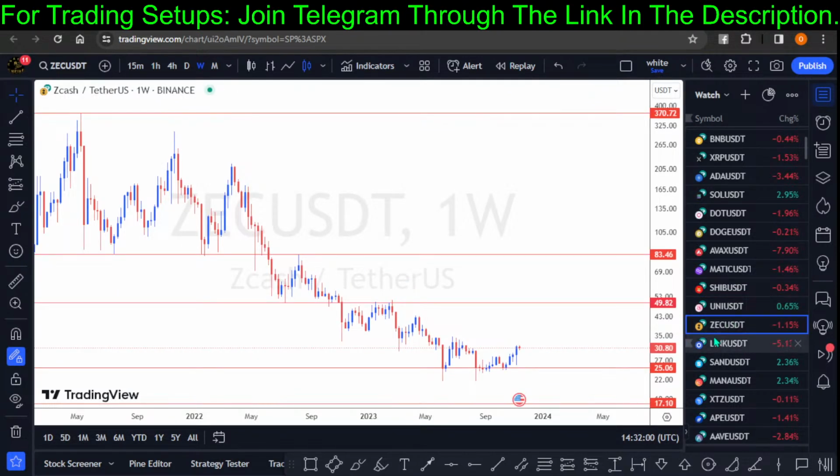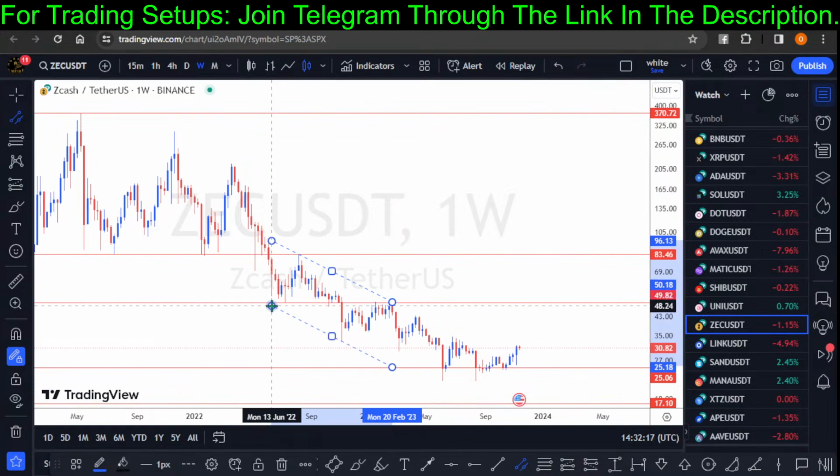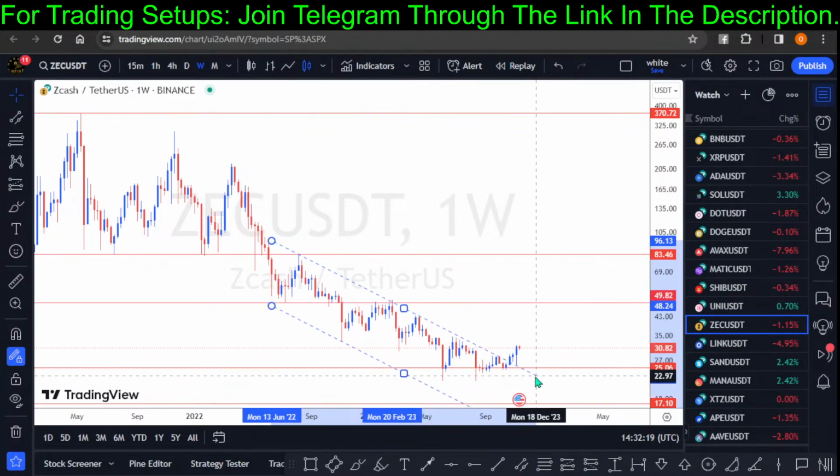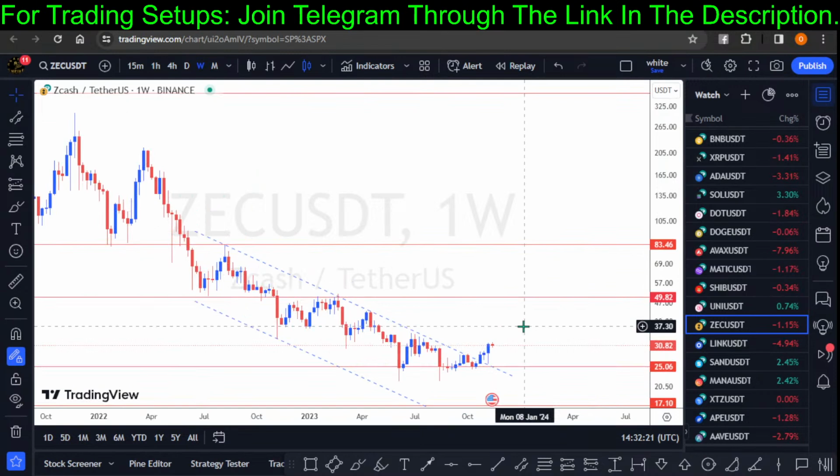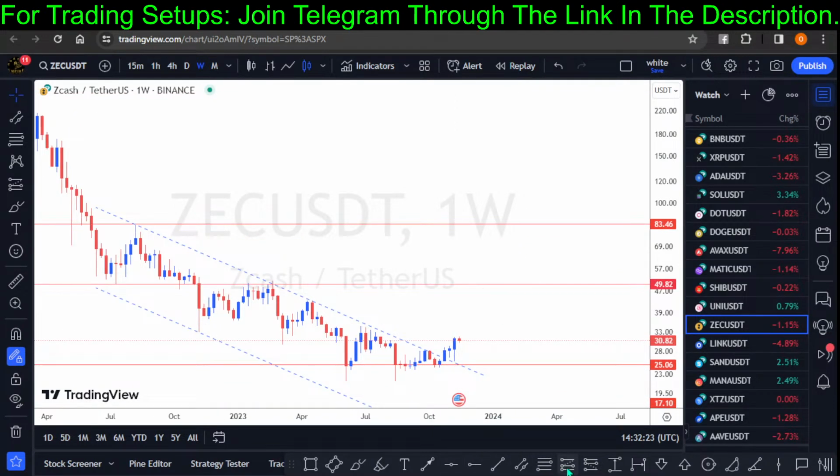So Zcash as well, I've been monitoring this asset. For those of you who want to invest in the cryptocurrency market, you need to know it's highly volatile, right? You have to understand what you are doing. So we have a potential channel, but there isn't much volume right here. So for those of you who want to invest, you could be looking out to make a small investment right here on Zcash.